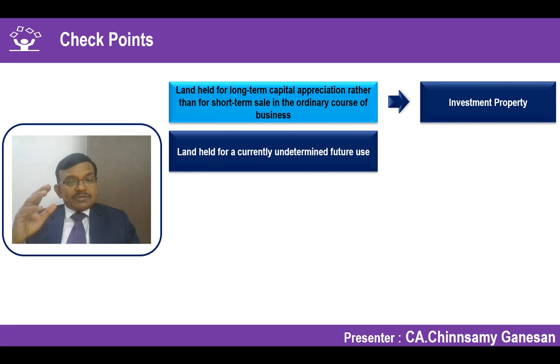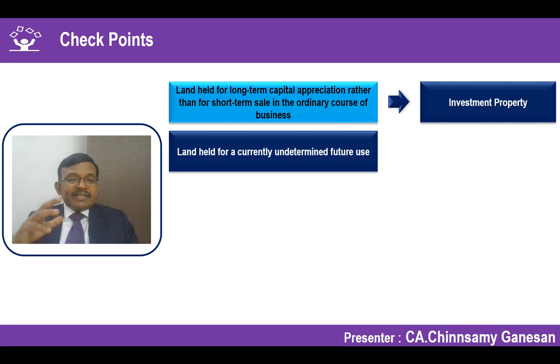What is the future use? Suppose I have purchased some excess land near the factory, and that has been designated for expansion of the factory at a later point of time. That is determined for future use for the purpose of production of my goods and services. So again, that goes under Ind AS 16.